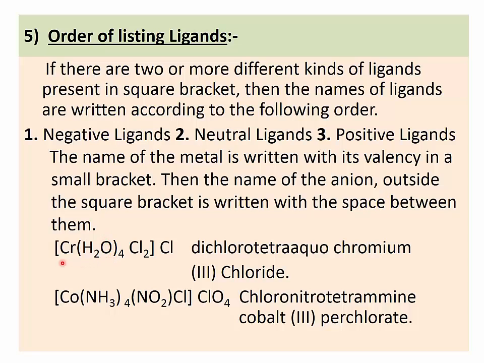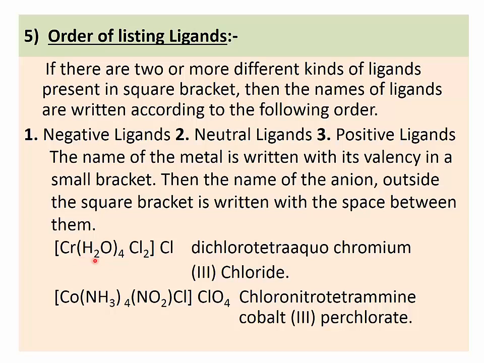Let us see an example. Cr is bonded with a neutral molecule, water, and a negative ligand, chloride. And outside the square bracket there is an anion. Here it is again chloride. So how to write the name of this coordination compound?